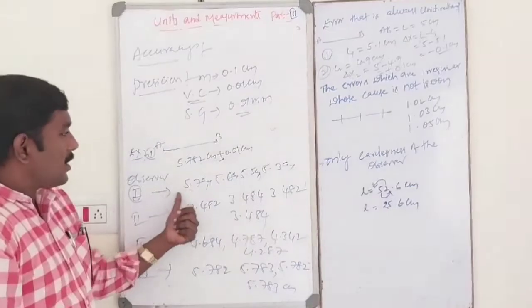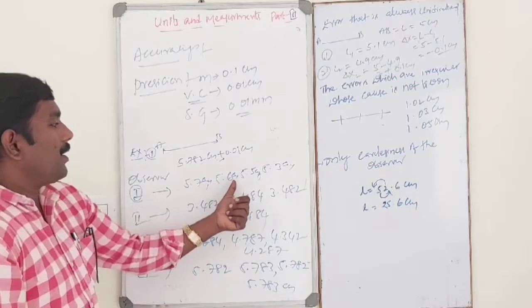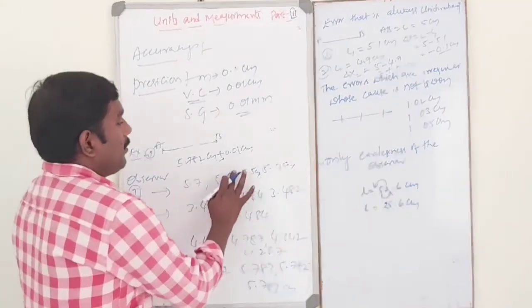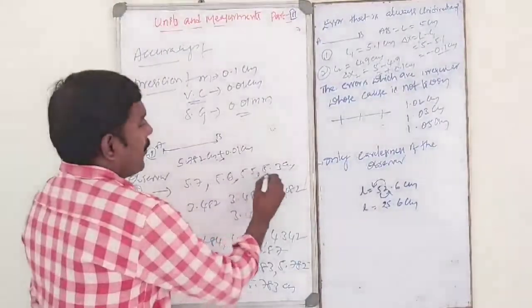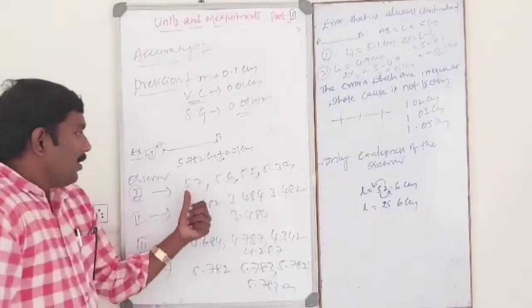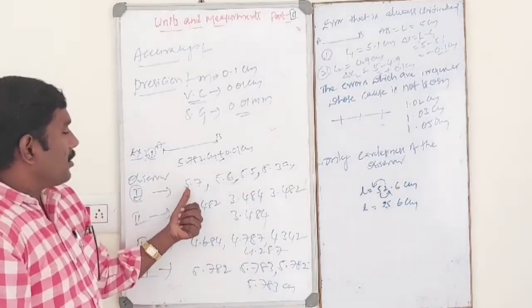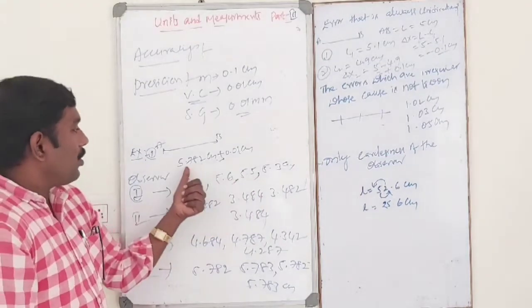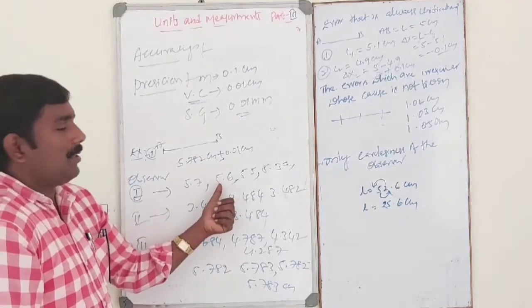Observer 1, when he measured, the values are 5.7, 5.6, 5.5, 5.3, all in centimeters. So for the first observer, accuracy is more because these are all nearer to 5.7, but less precision.